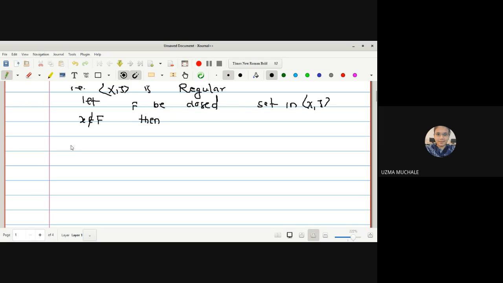So what is given to us? It is given that X is a normal space. So how are we going to use the definition of a normal space? If I want to use the definition of a normal space, I should have two disjoint closed sets, correct? What is the definition of a normal space? We have F1 and F2, both disjoint closed sets. Then only we can use the definition of a normal space, correct? And if we are able to find two disjoint closed sets, then we can say that there exist two disjoint open sets G and H which satisfy the condition F1 is contained in G and F2 is contained in H.